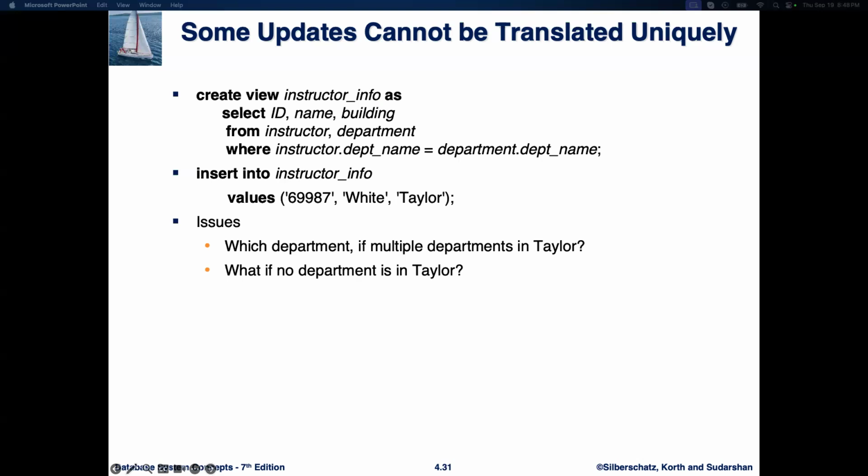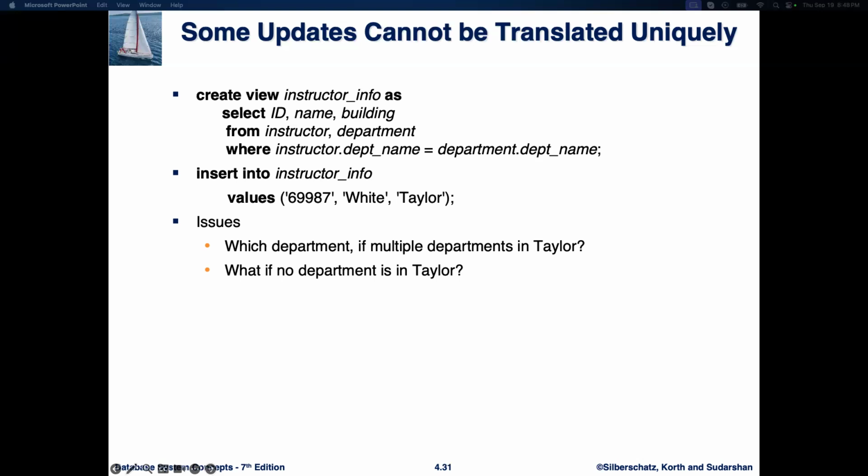Which department, if multiple departments are in Taylor? If the Taylor building houses multiple departments, it's unclear which department the new instructor White belongs to. For example, if both the physics and biology departments are in Taylor, the system has no way of knowing which department to assign to this instructor. This ambiguity means the insert cannot proceed without additional information.